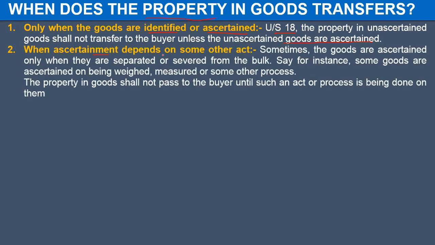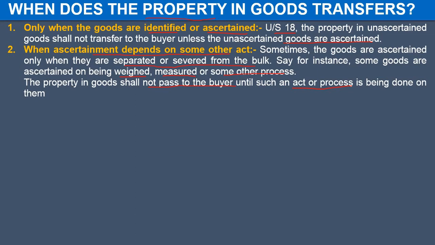Second comes when the ascertainment depends upon some act. Sometimes the goods are to be ascertained, like you have to separate the goods from the bulk, or maybe you have to weigh the goods, there has to be some measurement of the goods, or some similar process has to happen. So in this case, the property will pass from the seller to the buyer as and when this act